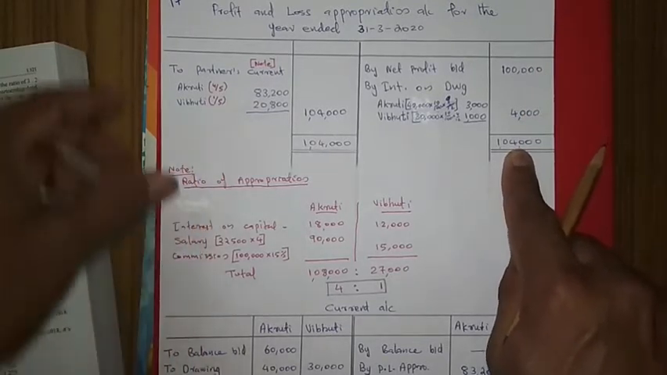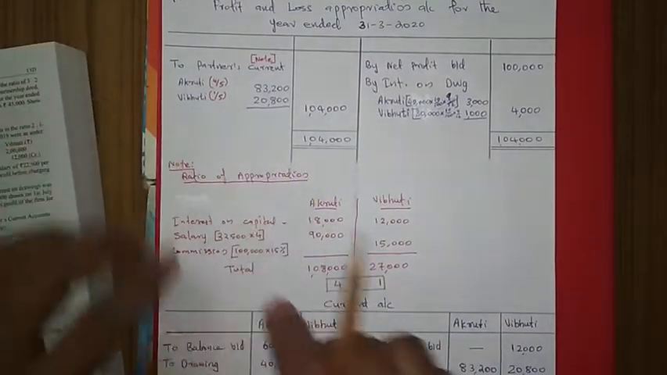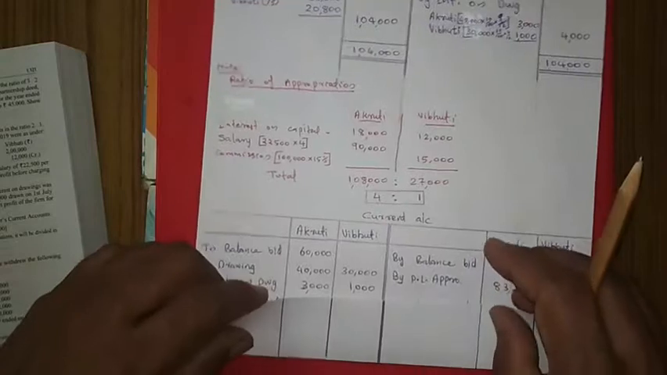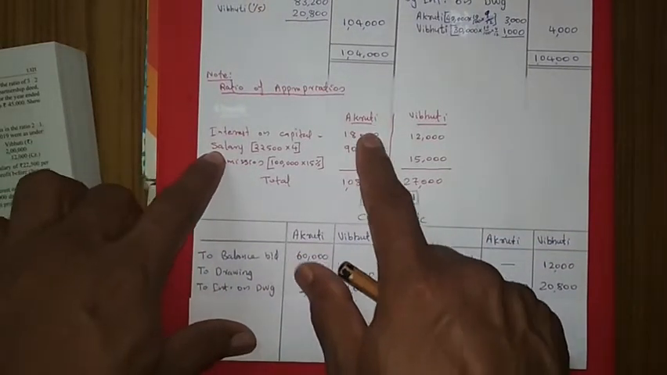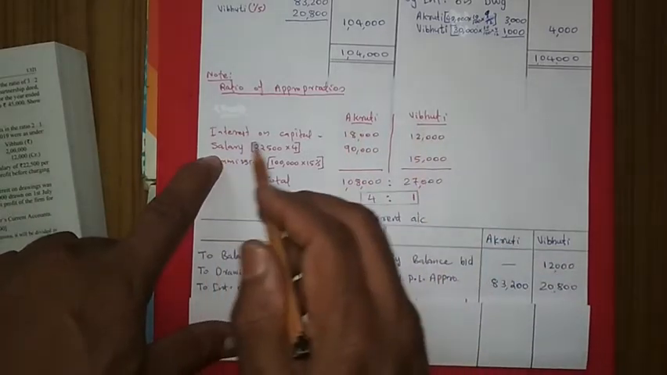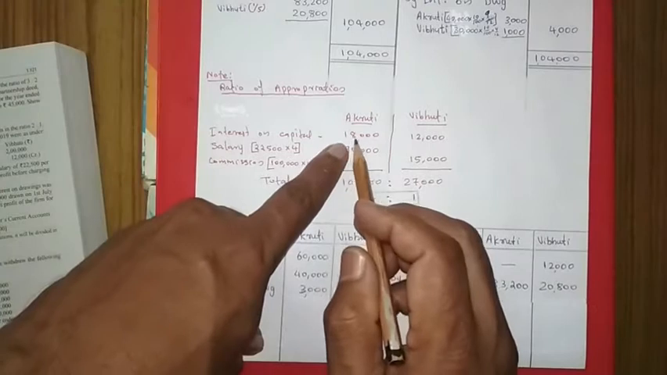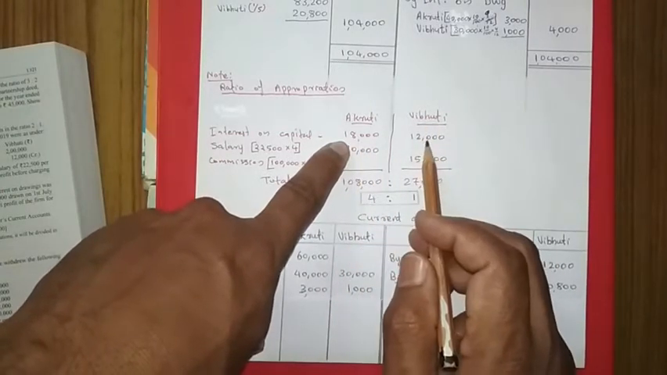Now we can calculate outside. Here I made one calculation. We can see how much amount of appropriations there are for Agruti and Vibhuti. As interest on capital, the amount for Agruti is coming 18,000, and for Vibhuti it is coming 12,000.